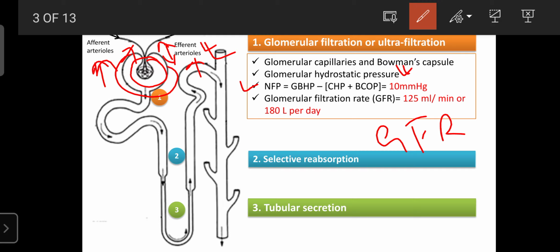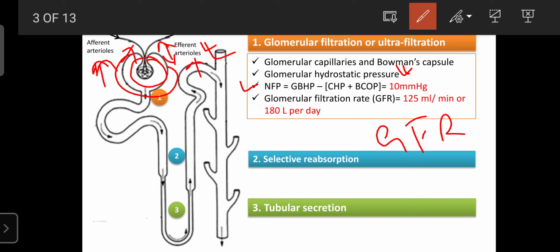If it is more than that, it creates a problem in the kidney. There is a chance of damage to the kidney. Here NFP means net filtration pressure, and GBHP means glomerular blood hydrostatic pressure, the pressure that occurs due to movement of water in the glomerular capillaries. So that is known as glomerular blood hydrostatic pressure.